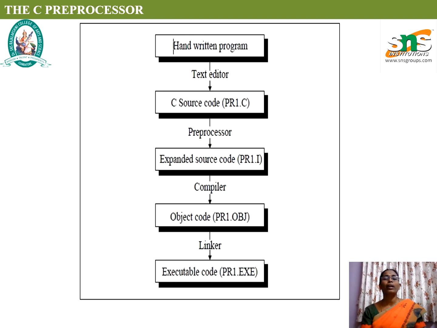Then it is stored as source code with a dot extension that explains what kind of file it is. Then it gets preprocessed, that is, the expanded source code is saved as program name .i. That is an expanded source file which is ready for compilation.